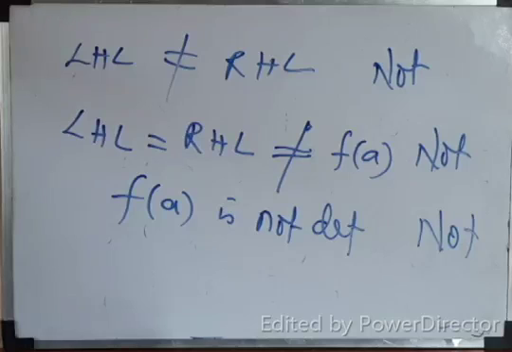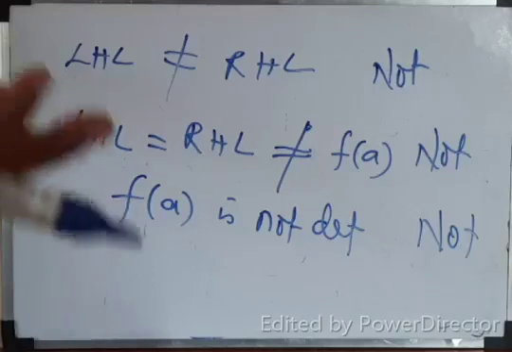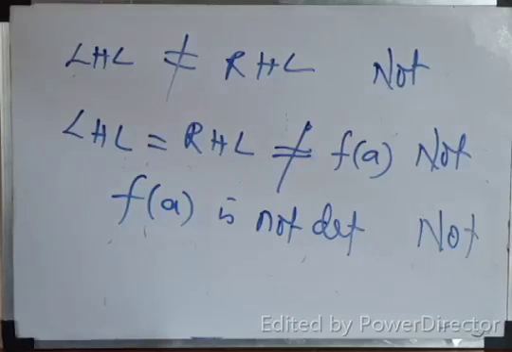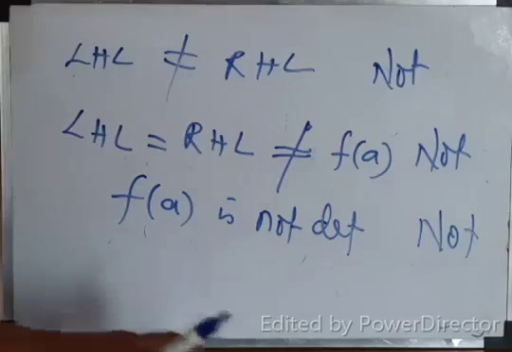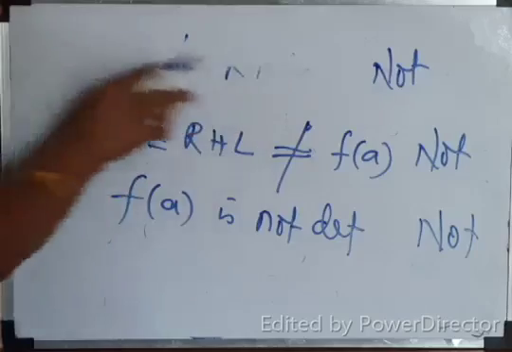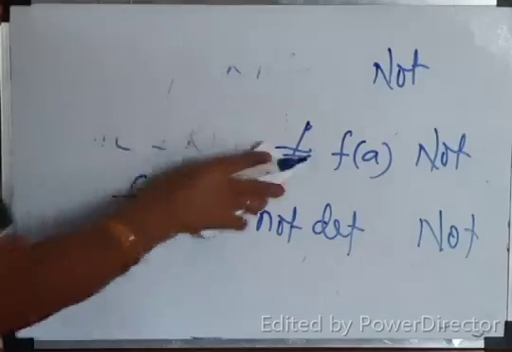The function is not defined at x equal to a. It is not continuous. It is discontinuous. Either LHL not equal to f of a or RHL not equal to f of a or LHL not equal to RHL, the function is discontinuous. Correct? Both LHL and RHL exist and they are equal, but they are not equal to f of a. What will you conclude? Even now, the function is not continuous. We'll do one or two problems. Definitely you will understand.